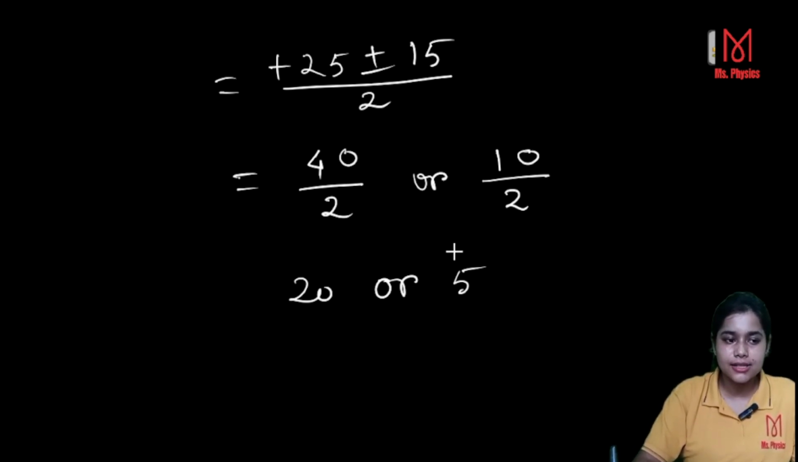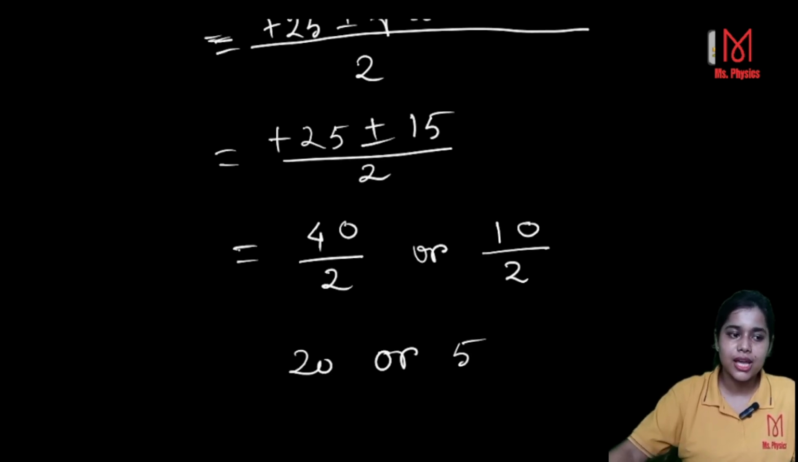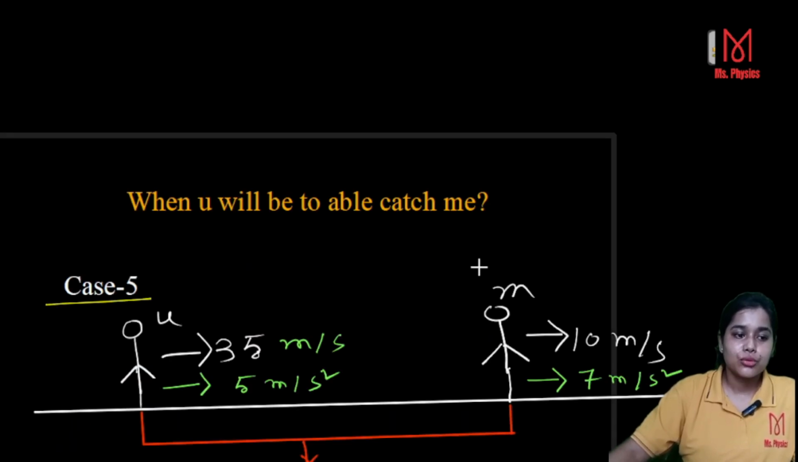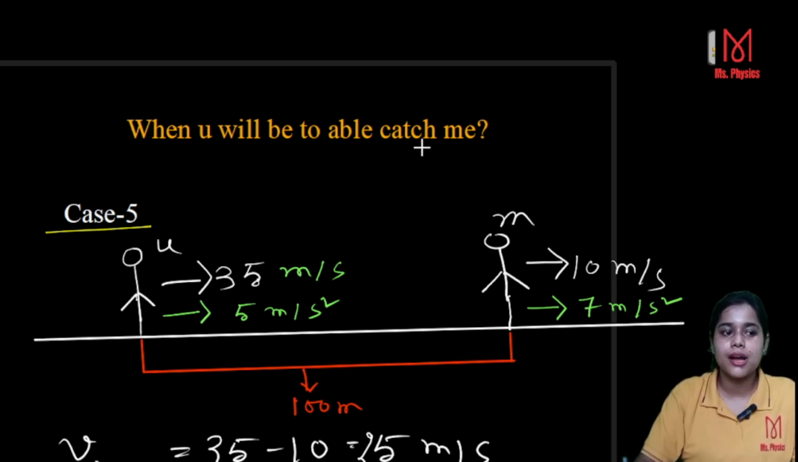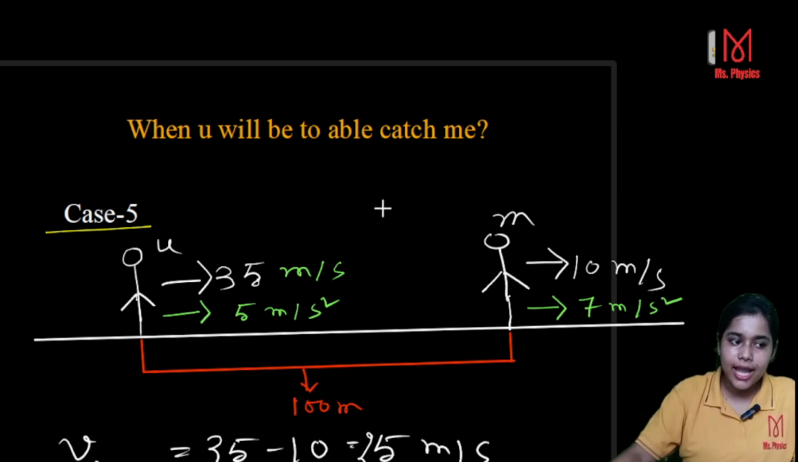Okay, that means first you will be able to catch me after 5 seconds. So here 2 times you will be able to catch me, first at 5 seconds, then again at 20 seconds. So this is the answer when you will be able to catch me. So this is the way to calculate the catching problem. Okay, now this is about the whole relative velocity.